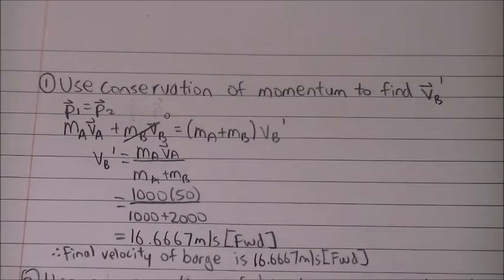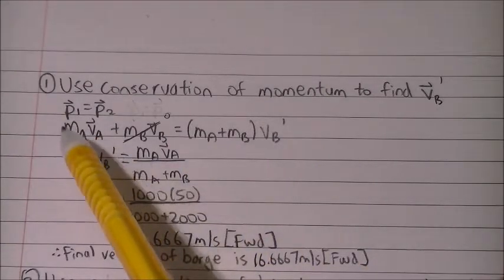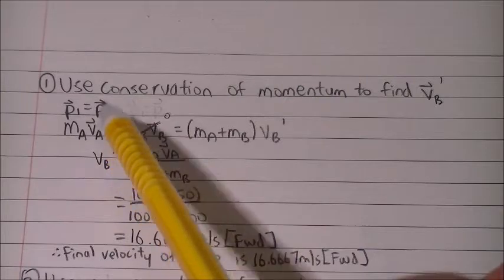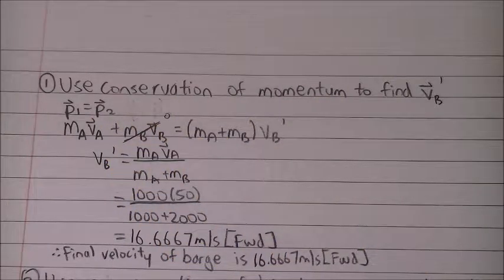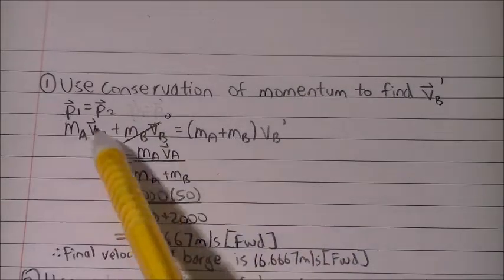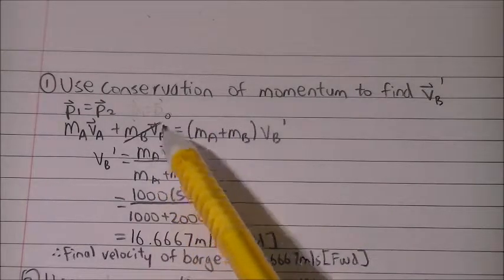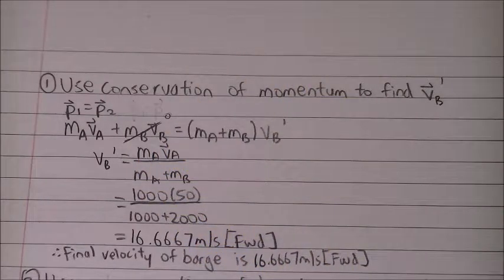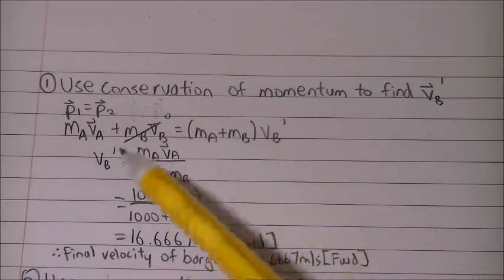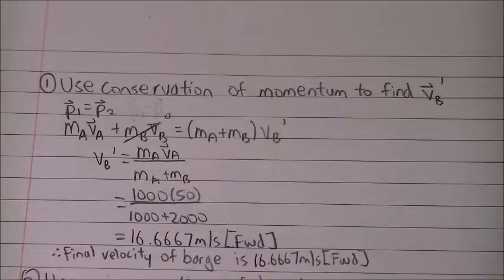Now, the law of conservation of momentum says that the initial momentum is equivalent to the final momentum. In this situation, the initial momentum consists of just the initial momentum of the plane, because the initial velocity of the barge is 0, and therefore the initial momentum of the barge will be 0.